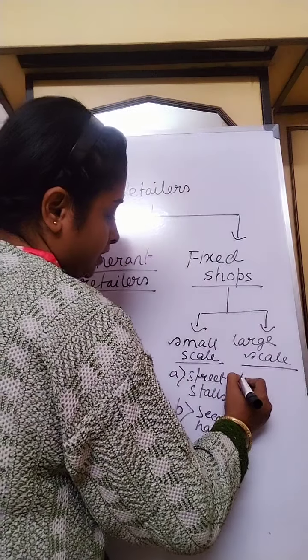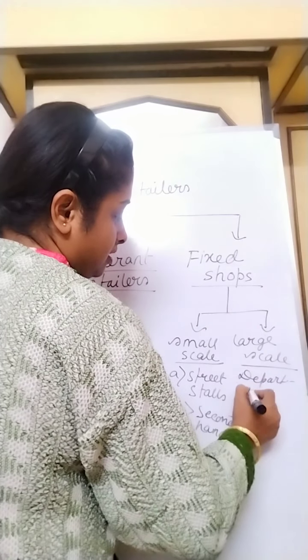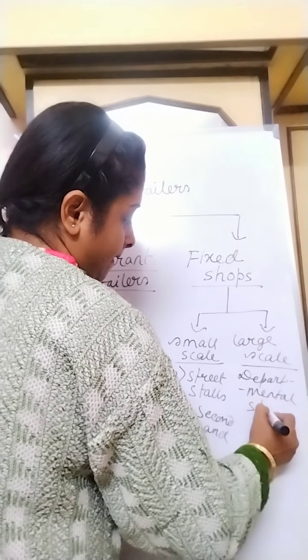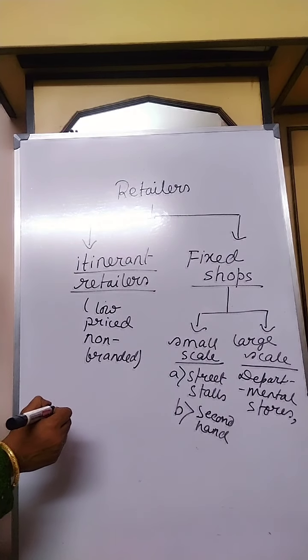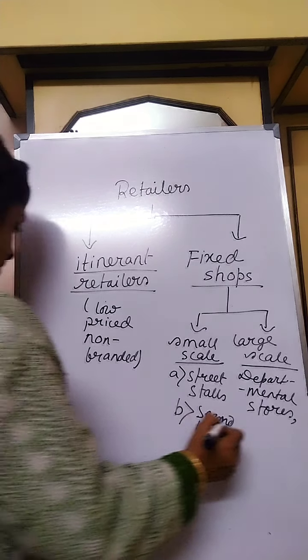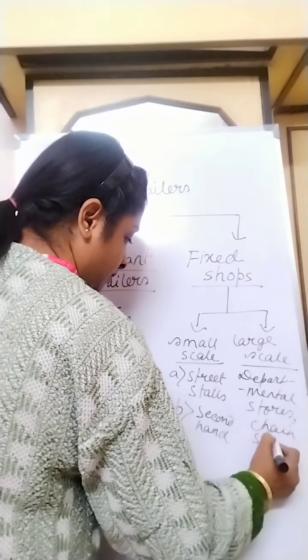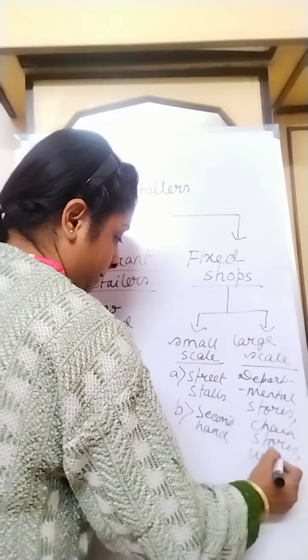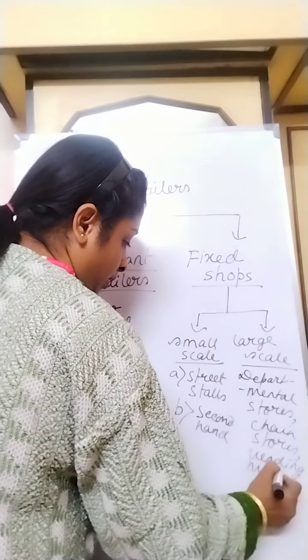So it comes the departmental stores, then chain stores, automatic vending machines. All these I will explain to you one by one.